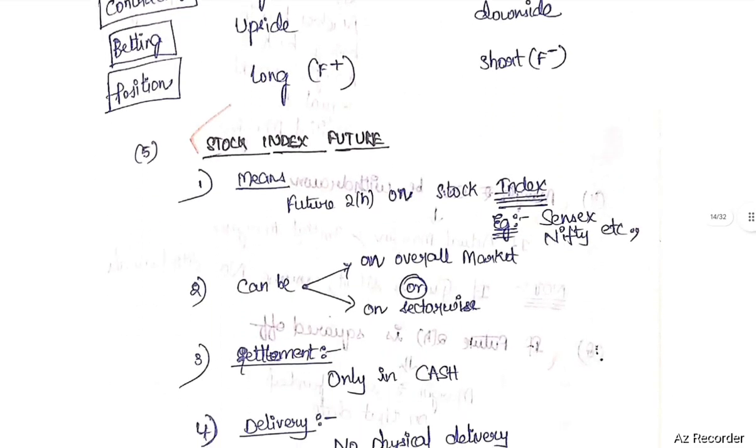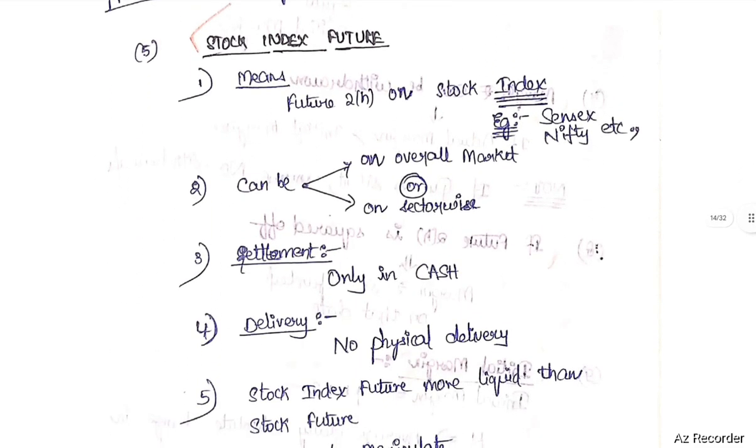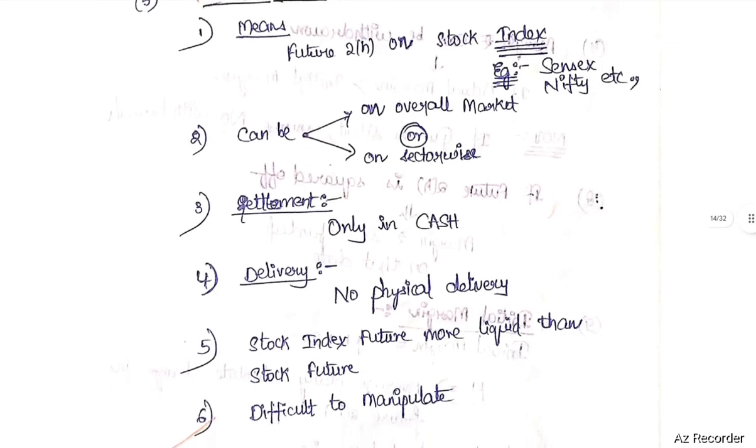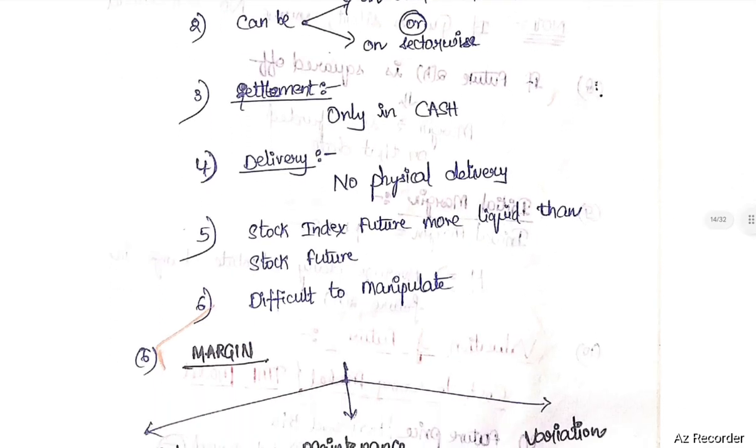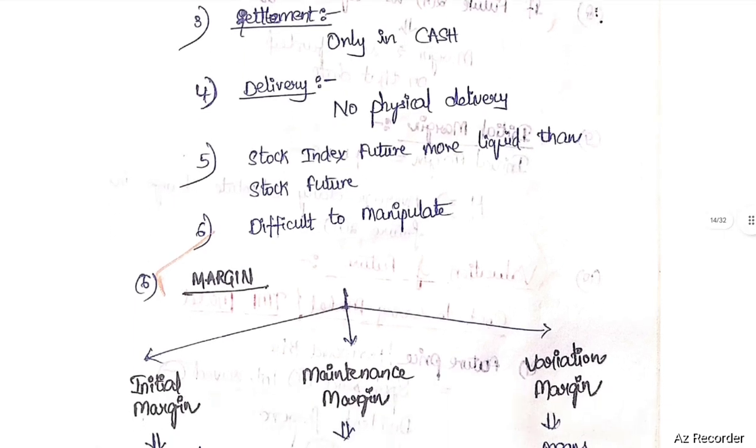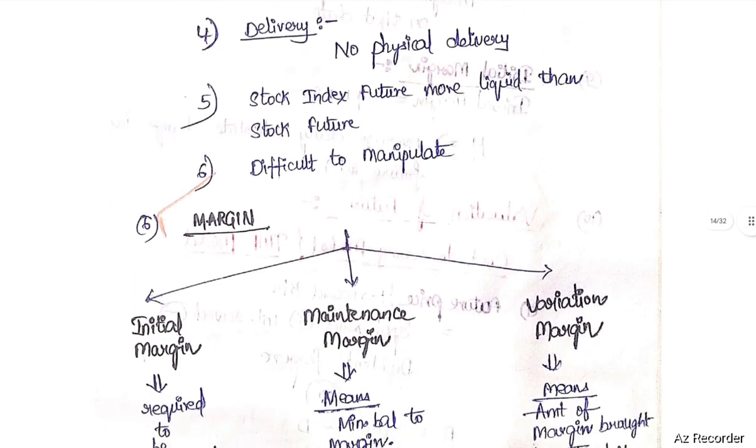Next, stock index future. Stock index future means a future contract on a stock index. Examples: Sensex, Nifty. It can be on the overall market or sector-wise also. The settlement will be only in cash, that is net settlement. There is no physical delivery here. Stock index future is more liquid than stock future. It is difficult to manipulate.